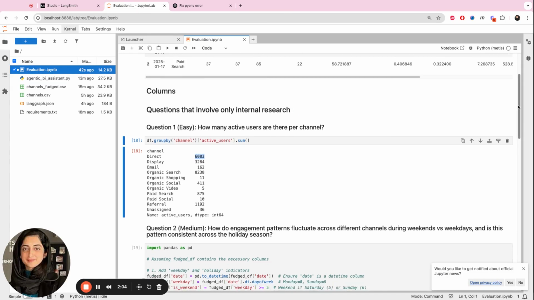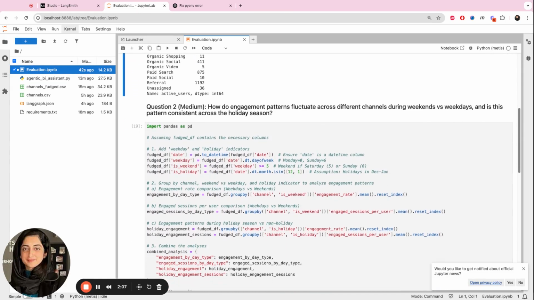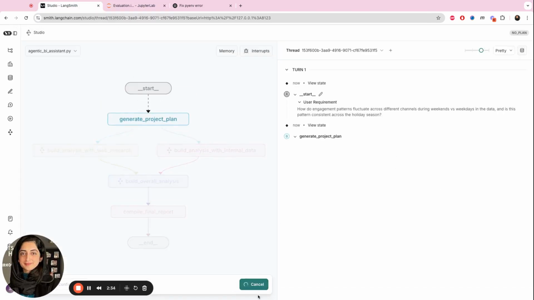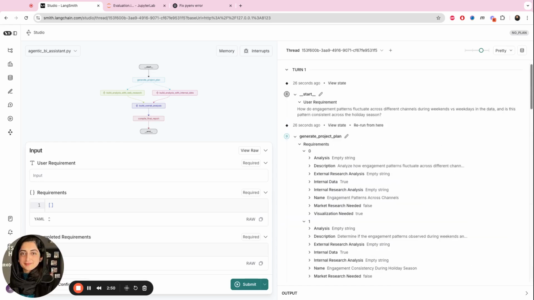The second question is a bit hard, which is how do engagement patterns fluctuate across different channels during weekends versus weekdays? Is this pattern consistent across the holiday season? Let's see the project plan created by the planner.